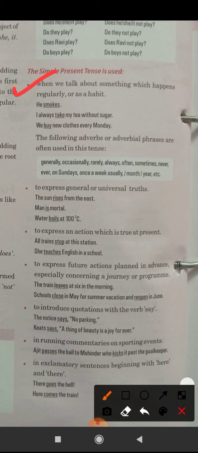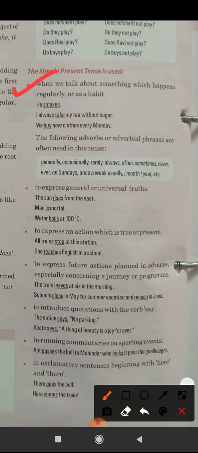Okay, next are the adverbs: rarely, always, often, sometimes, never, ever, on Sundays, once a week, usually, month, year, etc. Okay, dear children, these are the few adverbs which we use in simple present tenses.